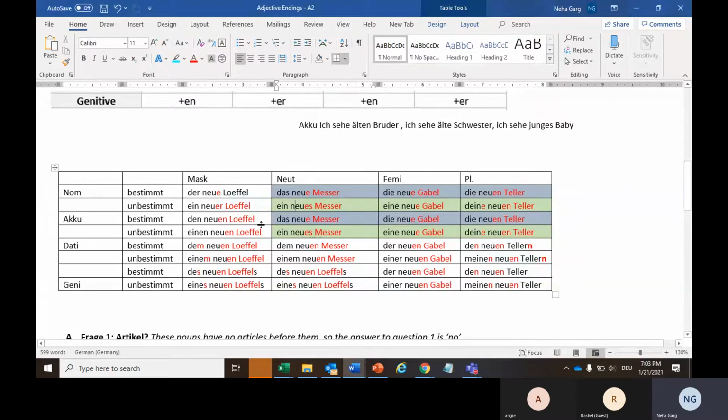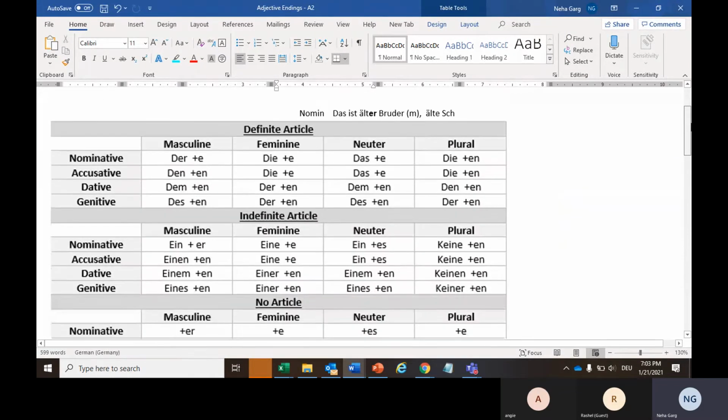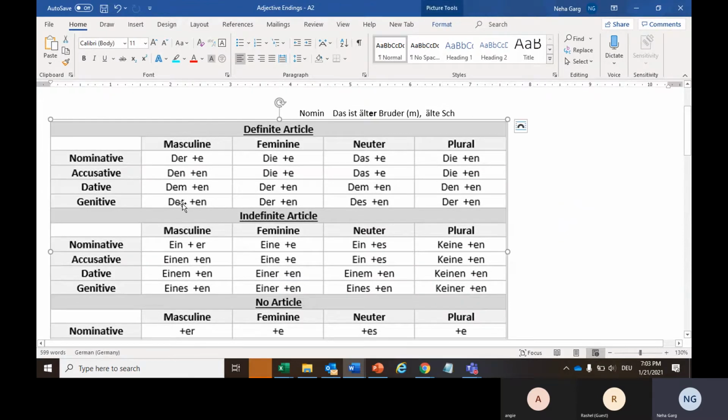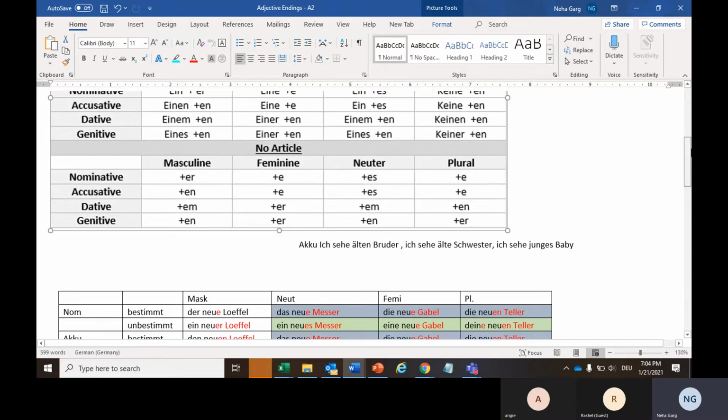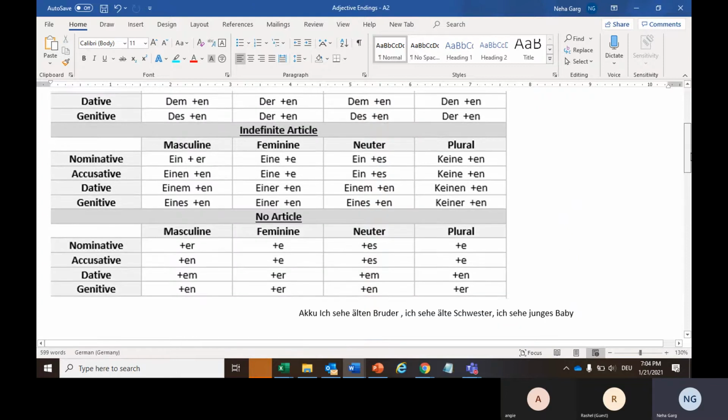Now, adjective endings can be used in three ways in any sentence: either with definite articles like der, die, das, dem, und so weiter, or with indefinite articles like ein, eine, einem, und so weiter, like you did in your homework, or without any article at all, where we are not adding ein, kein, der, die, das, or mein, dein, sein, and we are just writing the adjective and adding the ending to it for the particular noun.